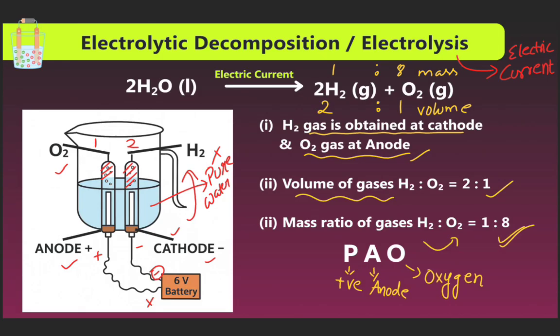Third, the mass ratio of hydrogen to oxygen is 1:8. Remember PAO: P for positive, A for anode and O for oxygen.